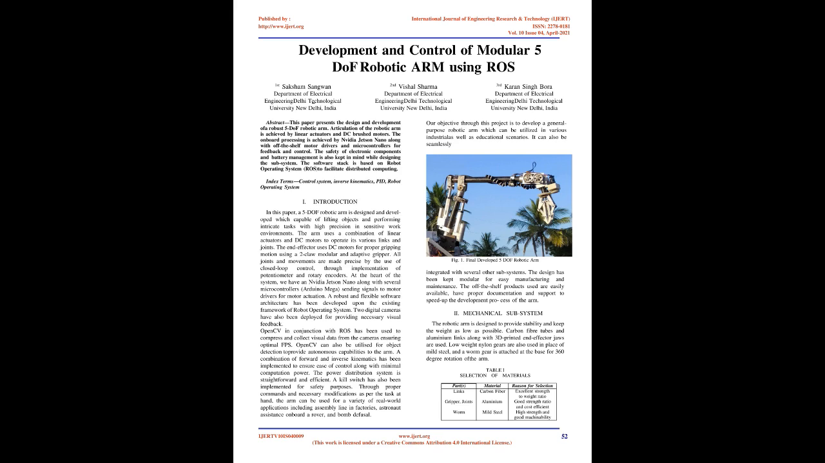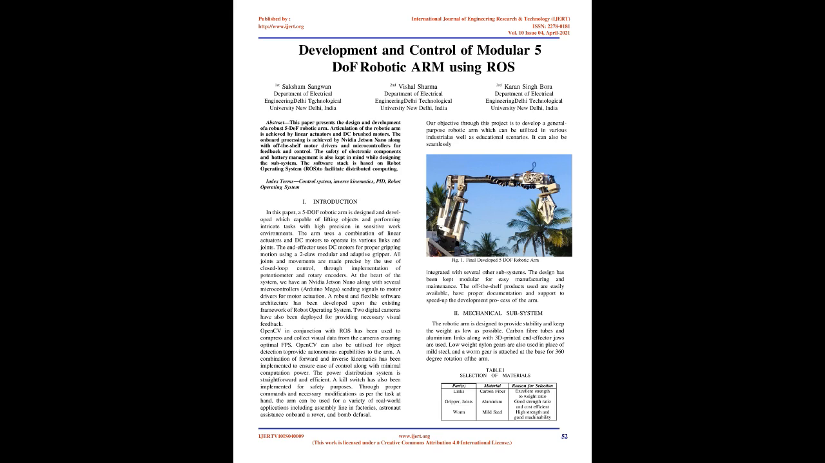A robust and flexible software architecture has been developed upon the existing framework of Robot Operating System. 2 digital cameras have also been deployed for providing necessary visual feedback. OpenCV in conjunction with ROS has been used to compress and collect visual data from the cameras ensuring optimal FPS. OpenCV can also be utilized for object detection to provide autonomous capabilities to the arm. A combination of forward and inverse kinematics has been implemented to ensure ease of control along with minimal computation power.